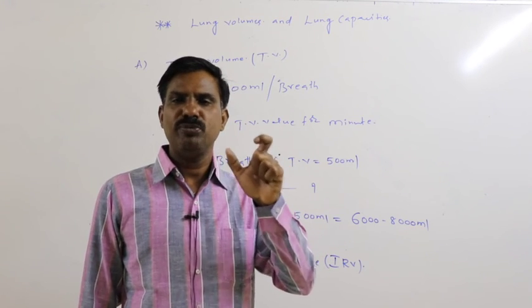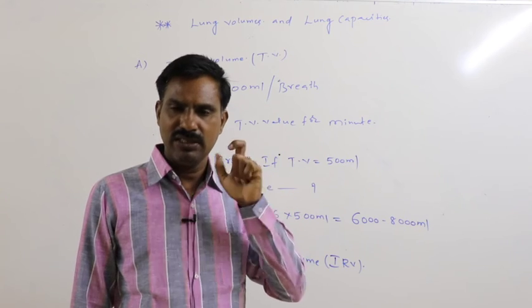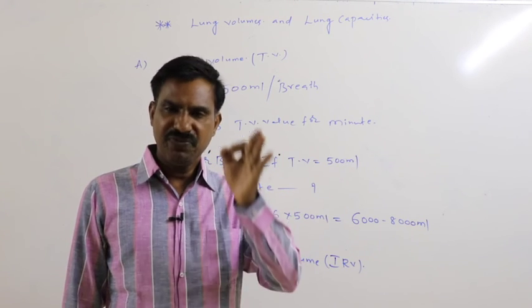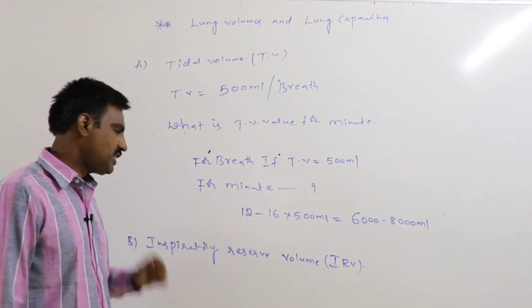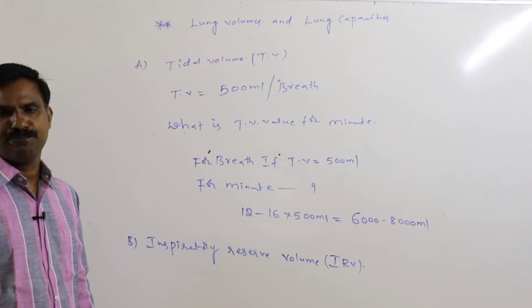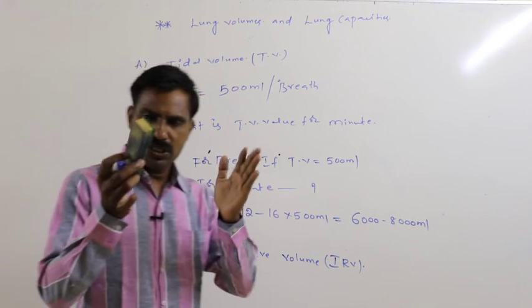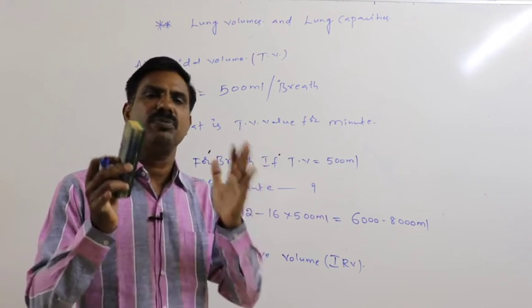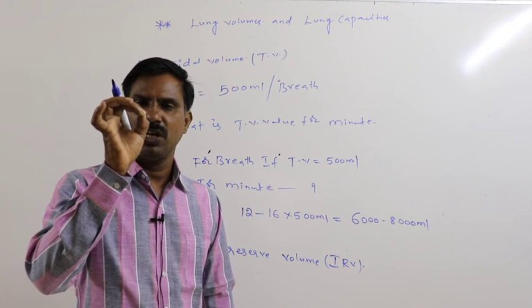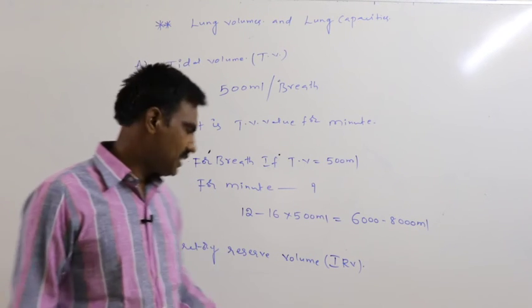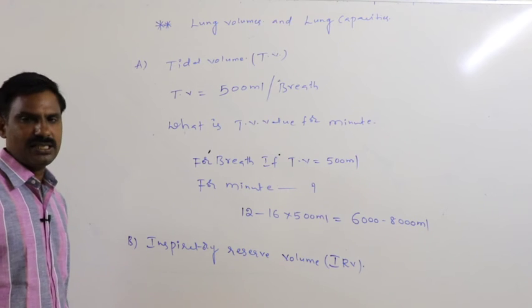Totally how much volume of air can reach into the lung by forced inspiration is nothing but the inspiratory reserve volume. By the forced inspiration, the maximum amount of air that reaches into the lung for a breath is the inspiratory reserve volume.